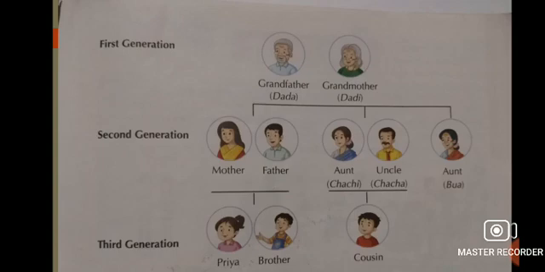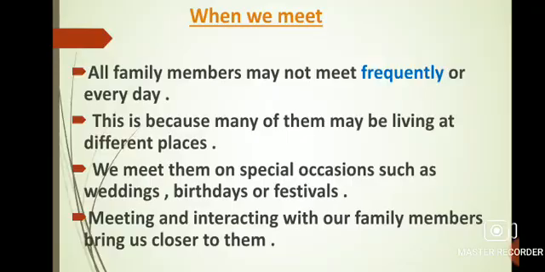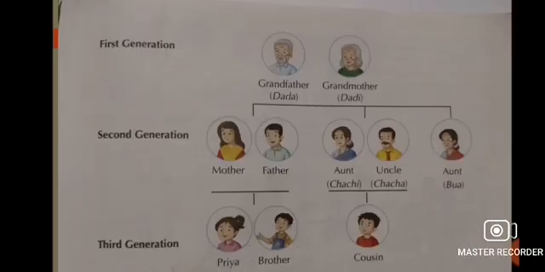In this family tree, it tells you how Priya, the smallest member of this group, is related to all the members of the family. As you all can see, Priya's grandparents are shown as the first generation and they are on the top. After that, Priya's parents, uncle and aunts are shown as the second generation and they are just below the grandparents. And at last, Priya, her brother and her cousins show the third generation and they are shown at the bottom of the pattern.